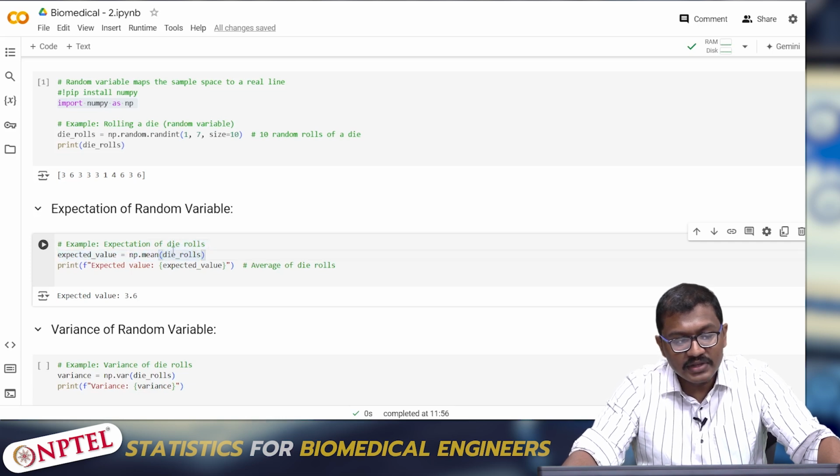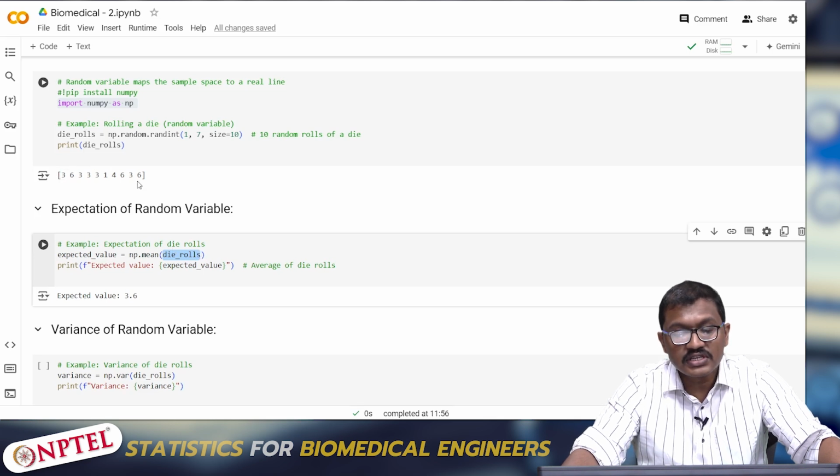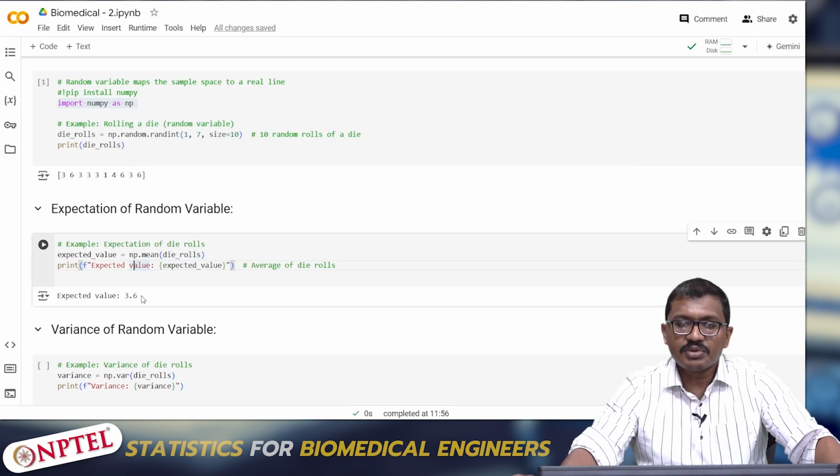So take the mean of all the elements inside the list of die rolls, the random variable, which are 3, 6, 3, 3, 1, 4, 6, 3, 6. If I take np.mean of the die rolls, the resultant value is 3.6. So we know that the expectation of a random variable gives the mean.